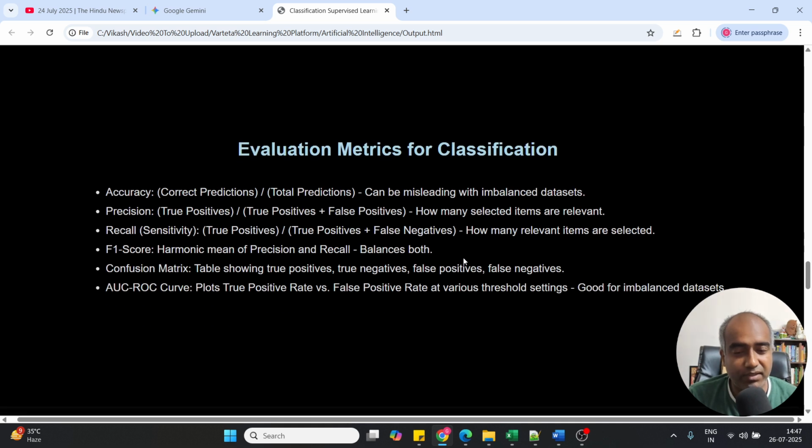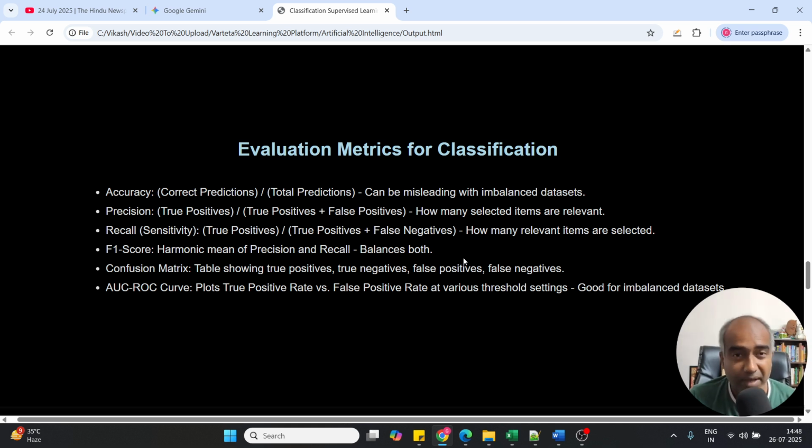Let us come to the next one. Evaluation metrics. Accuracy. What is accuracy? Correct predictions versus total predictions, which can be misleading with imbalanced data sets. If you want to see the accuracy, you have to find out the correct predictions, and then the total number of predictions that it has done. You divide by the total number of predictions, and then you find out the percentage of the accuracy. It's 94%, 90% or whatever.